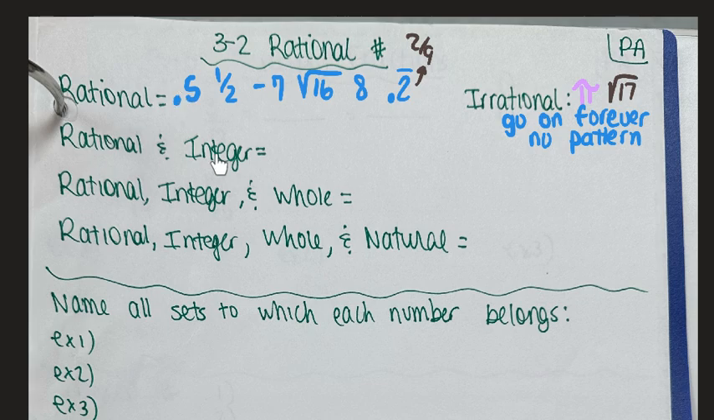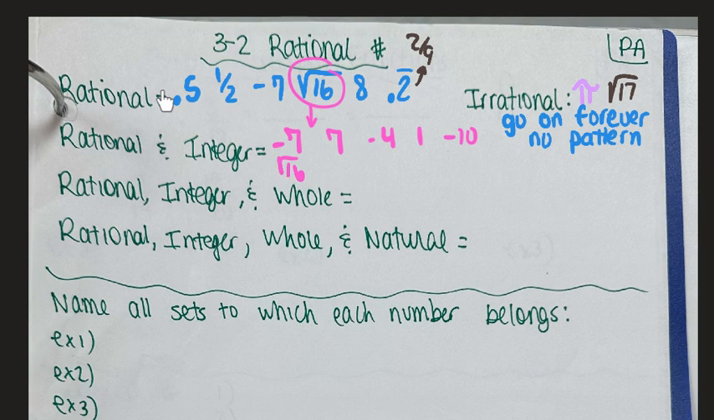Now, let's go to the next category, which is rational and integer. Rational and integer would cut out the 0.5, the 1/2, the 0.2. Okay, none of those are considered integers. Integers are negative or positive whole numbers. You can't have any decimals, you can't have any fractions. We could also include this guy down here, the square root of 16, because he's really a positive 4.